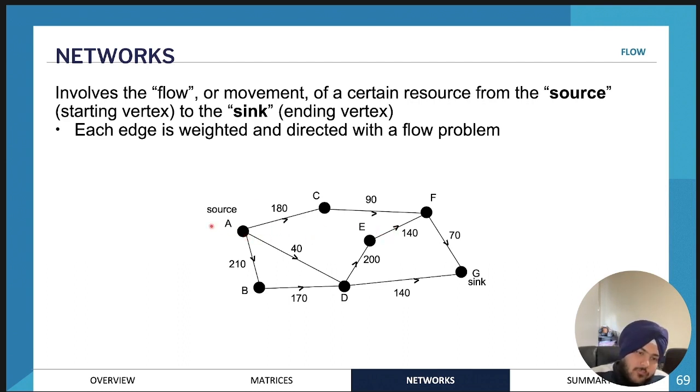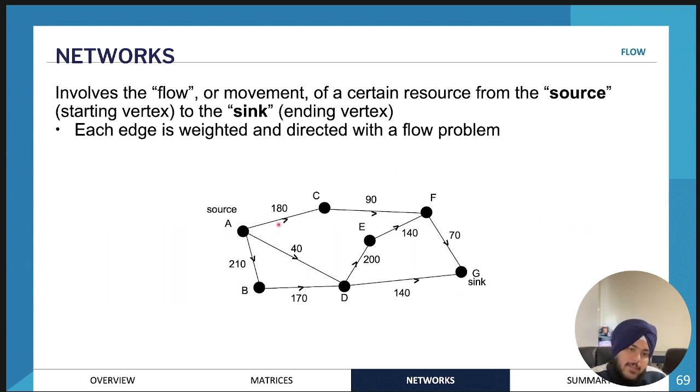And so it's a directed graph, and the way that it works is you have a source and you have a sink. So the source is where the supplies come from. So for example, if you think about a plumbing system, it might be a source of water under your house. And the sink might be where you want the water to come, where you will be using it. And it must flow through all these pipes.